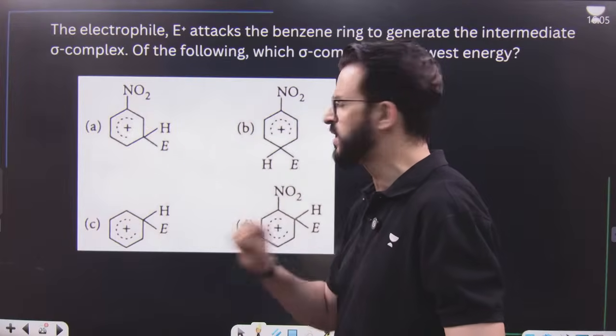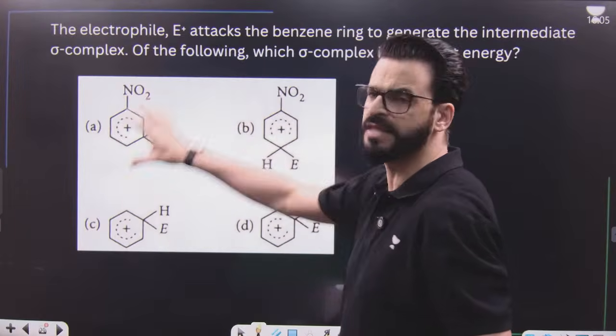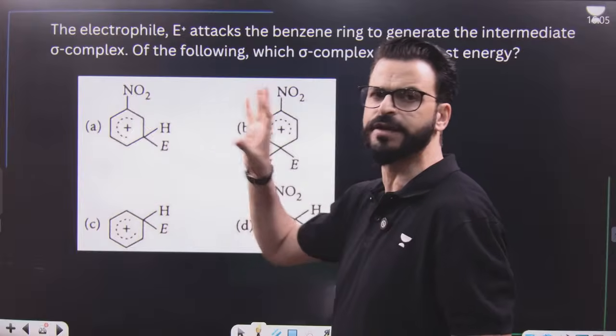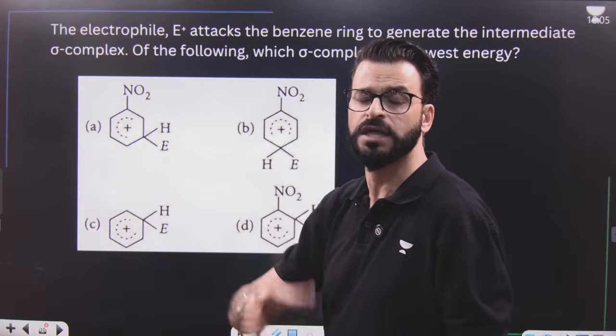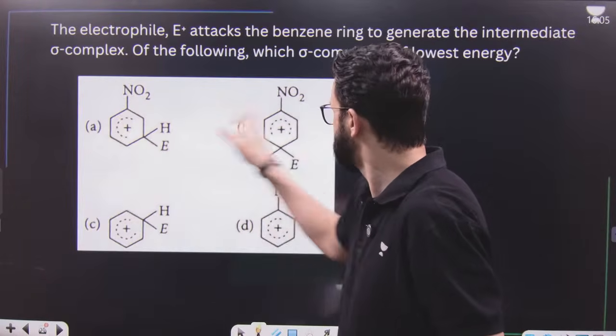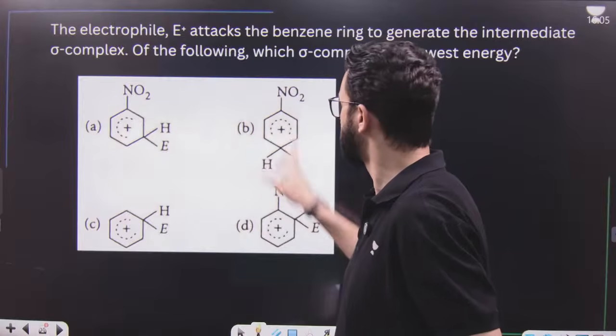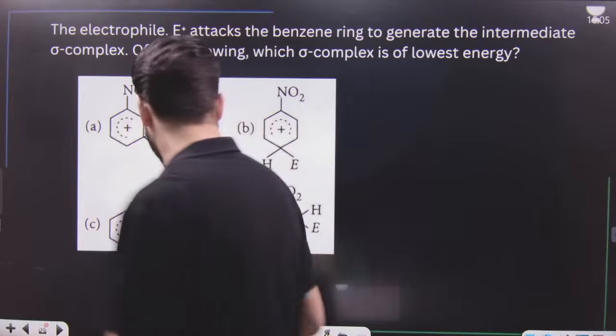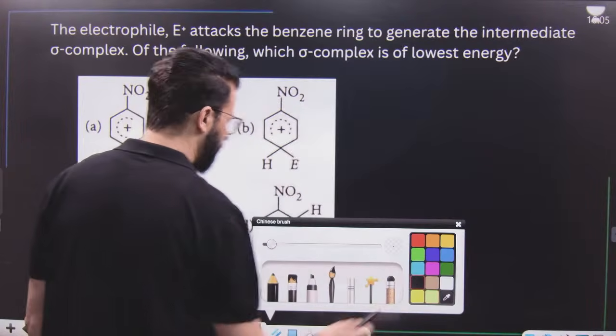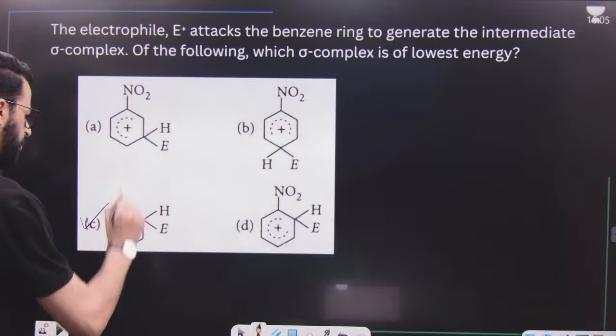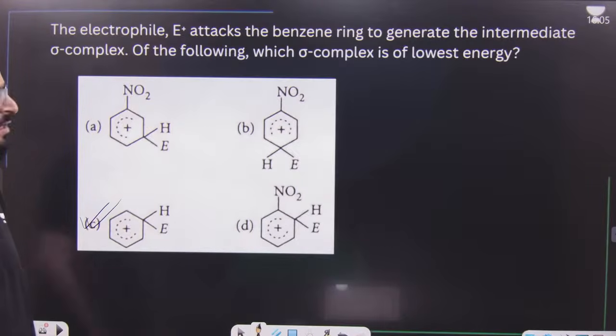We will simply say that the carbocation, that sigma complex, that Wheland intermediate, is less stable in those cases where electron withdrawing groups are present. That means these three are less stable because electron withdrawing groups are present as compared to this. So option C is the most stable, which means option C has the lowest energy among these. I hope this point is clear.